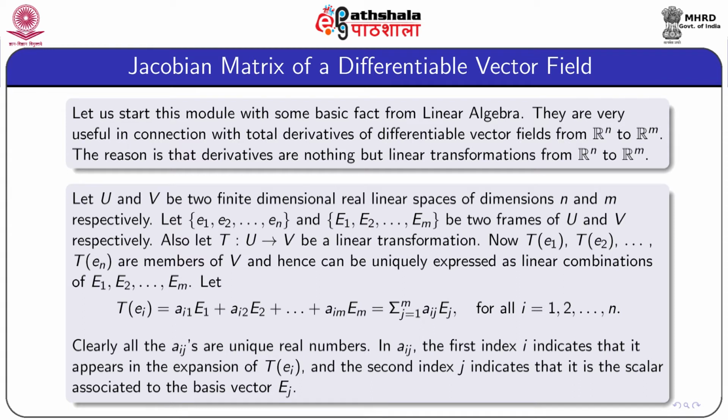Now, TE1, TE2 up to TEn all are members of V, and as a result they can be uniquely expressed as a linear combination of capital E1, E2 up to Em. Let TEi equal a_i1 E1 plus a_i2 E2 summation up to a_im Em. Clearly, all these aij's are unique real numbers. In each aij, the first index i indicates that it appears in the expansion of TEi. The second index j indicates that it is the scalar associated to the basis vector capital Ej.